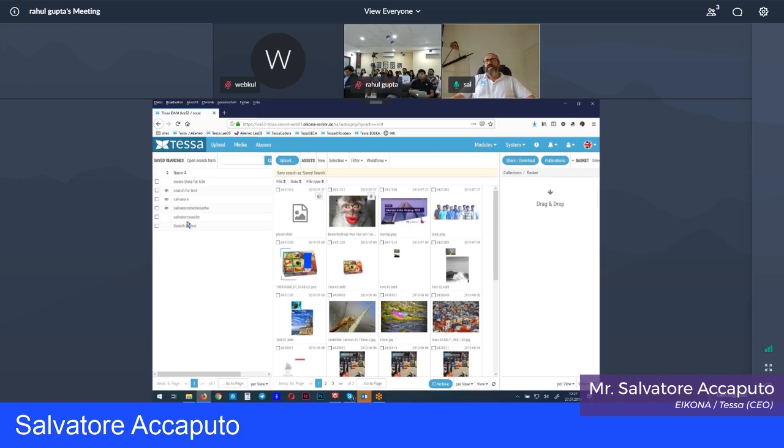Even on these searches, I can have frequent emails. So I say, I want an email every night for new assets that match my search. Or I can even say, I want every night the new assets that are in that search to be sent to another FTP server or to a web platform. So I can really share everything that I have filtered and searched for.